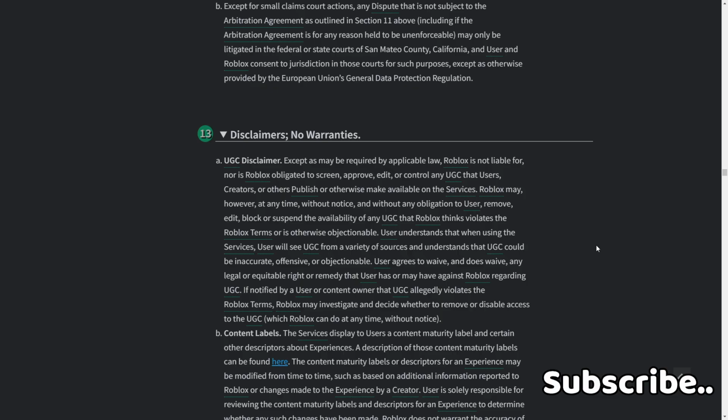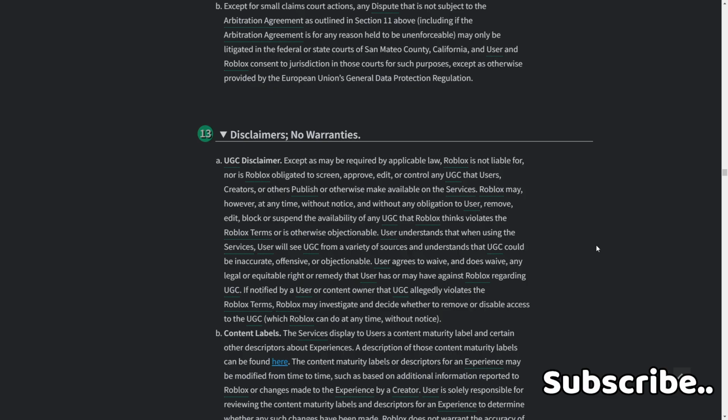UGC disclaimer. Except as may be required by applicable law, Roblox is not liable for, nor is Roblox obligated to screen, approve, edit, or control any UGC that users, creators, or others publish or otherwise make available on the services. Roblox may, however, at any time, without notice and without obligation, remove, edit, block, or suspend the availability of any UGC that Roblox thinks violates the Roblox terms or is otherwise objectionable.